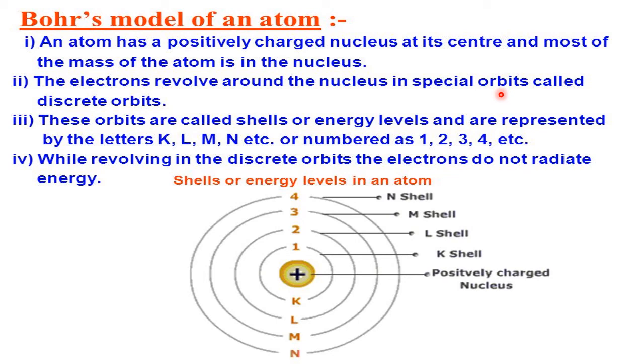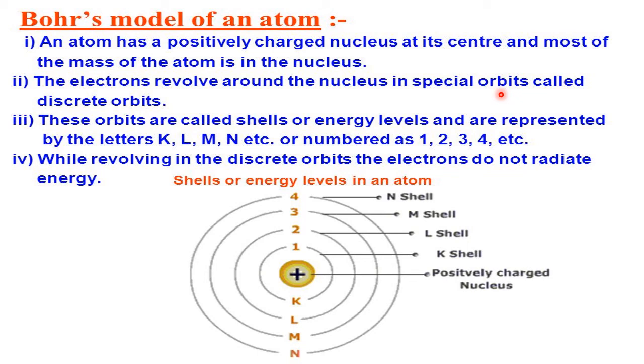Electrons are revolving around the nucleus in a definite path, and for these paths he gave the names K, L, M, N. K is the first shell from the nucleus onward, called the K shell.